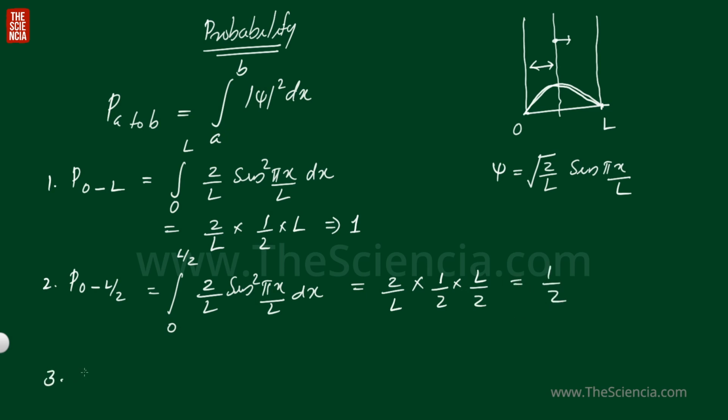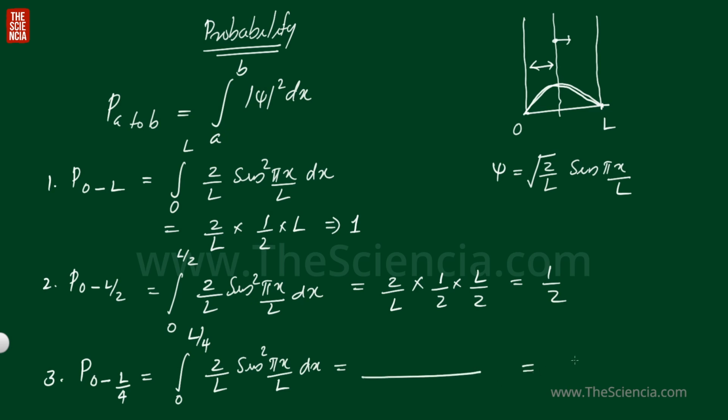Third one, find the probability of finding the particle in the region 0 to L by 4. So what you have to do? You have to integrate from 0 to L by 4 of 2 by L sin^2(pi x by L) dx, and find the answer. This is work for you. I tell you the final result. The final result will be 1 by 4 minus 1 by 2 pi. You please solve this problem. Okay, it's work for you.